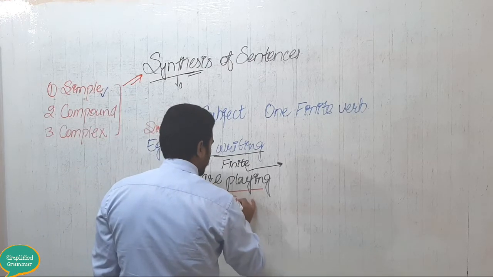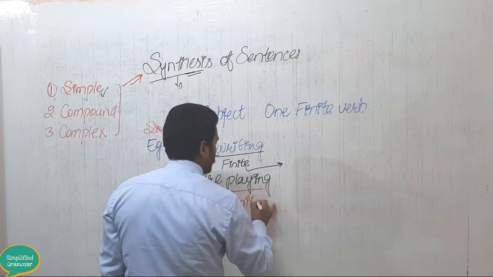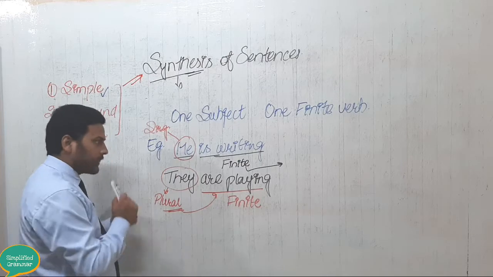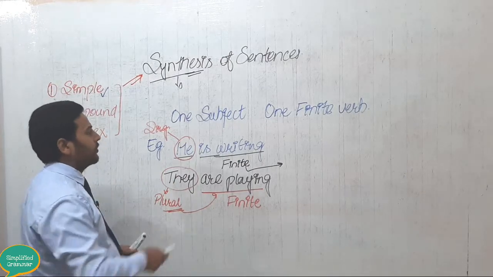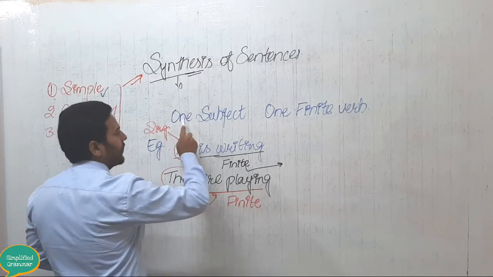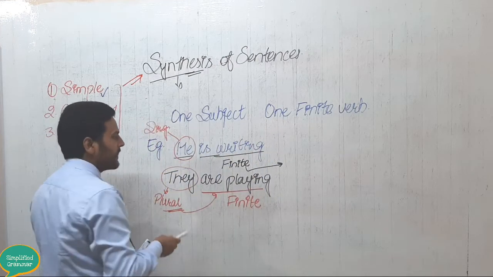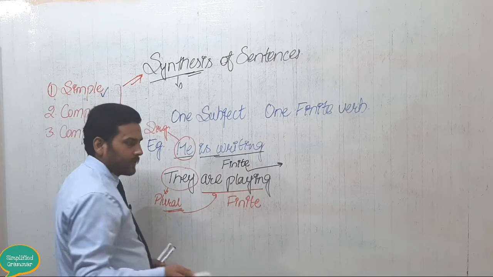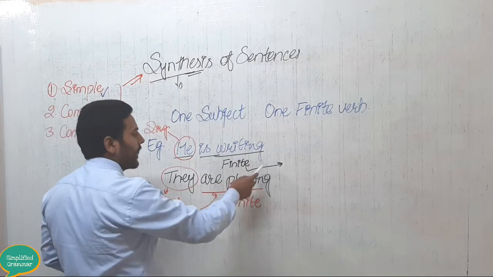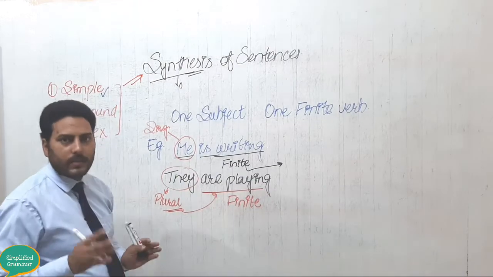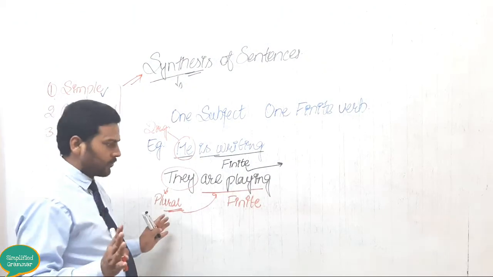So this is your finite verb. My motive here is to teach you what a simple sentence is. In a simple sentence we have only one subject and one finite verb, as we saw over here. The finite verb is that verb which we use according to the number of a subject. I hope it is clear to you all.